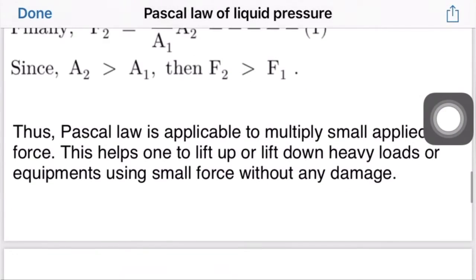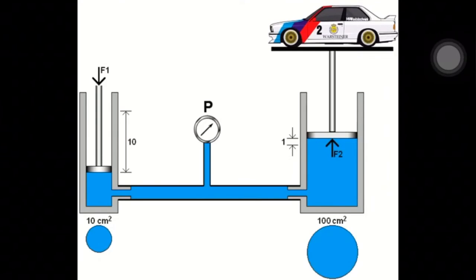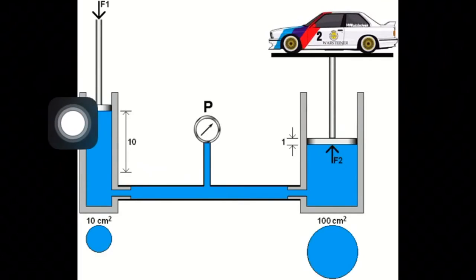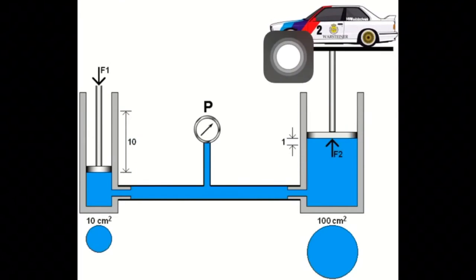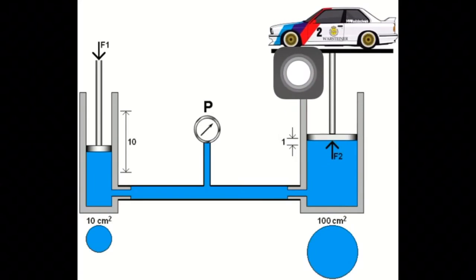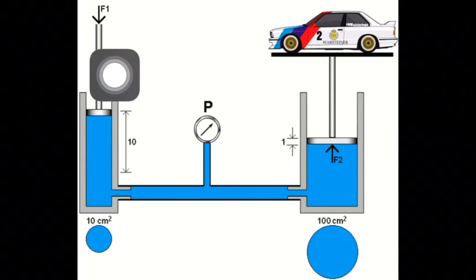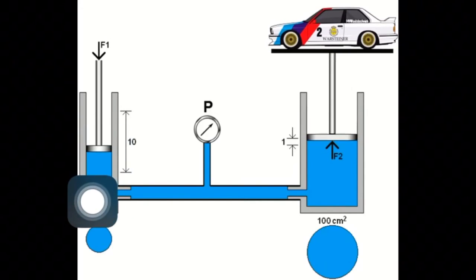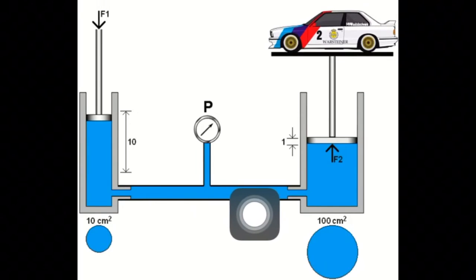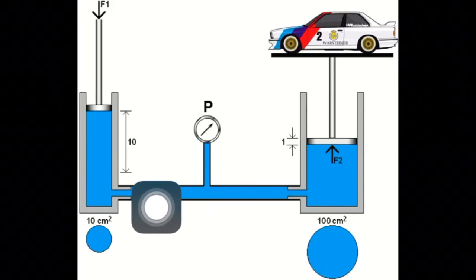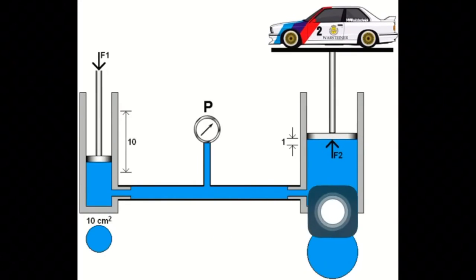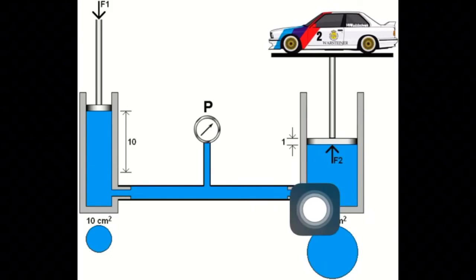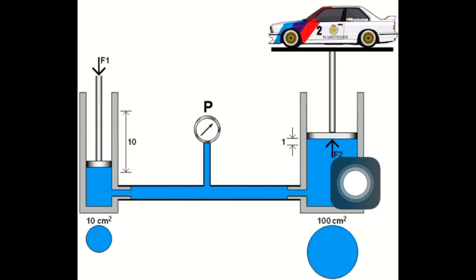So this is how the hydraulic lift works. I am here to show you how the hydraulic lift works. You can see this is the small piston, this is the larger piston, and a vehicle is placed on the pan of the larger piston. See how the applied force creates pressure on this piston, and this pressure is equally transmitted to all points on this lift.